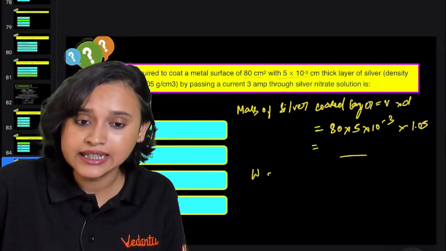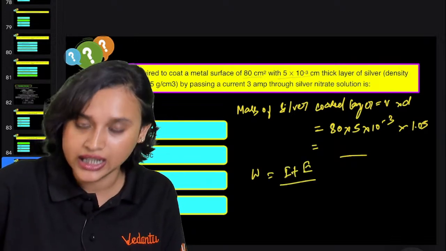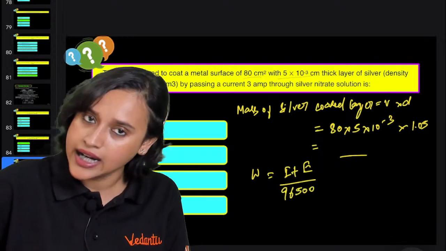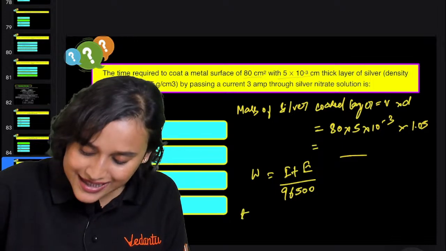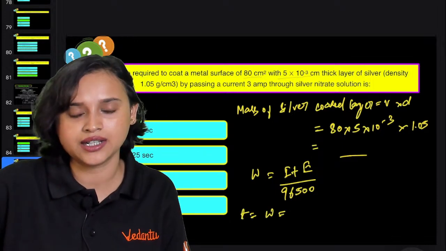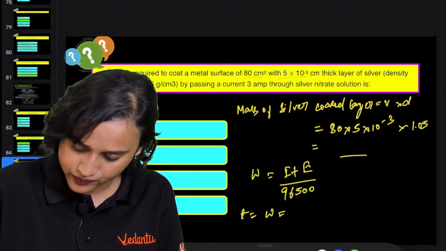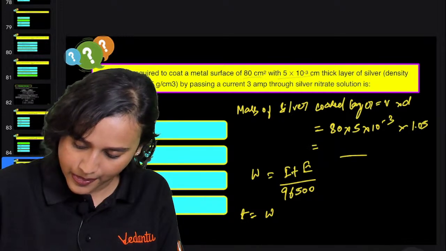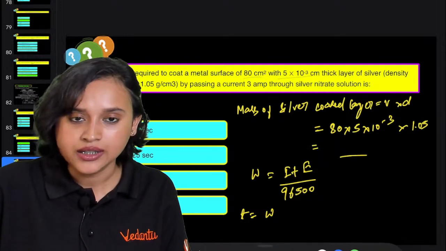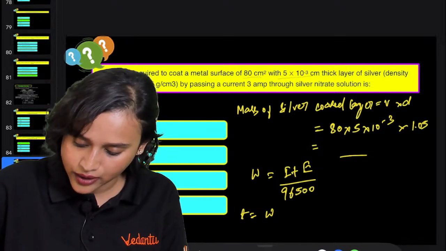Here we can see that W is equal to I T multiplied with E divided by Faraday, that is 96500, right, everybody? So that means that T is equal to W multiplied with 96500 divided by I multiplied with E. W is whatever you are getting here, that you have to tell me.